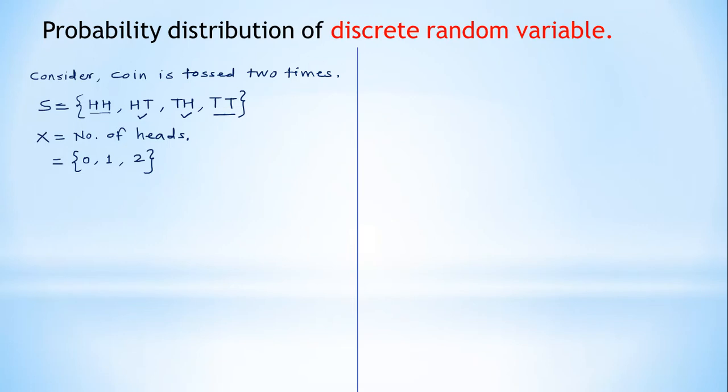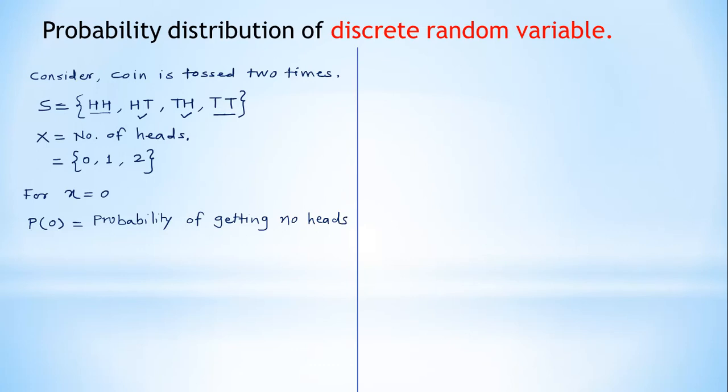Now if you take any value of X here, suppose X is equal to 0, try to find the probability of 0. P of 0 is nothing but the probability of getting no heads.